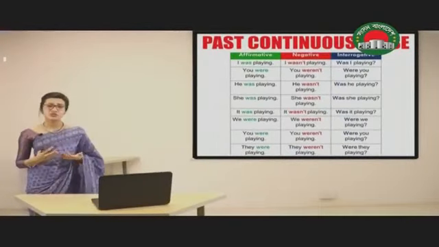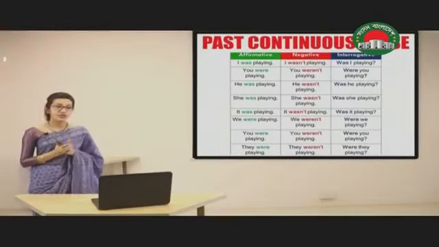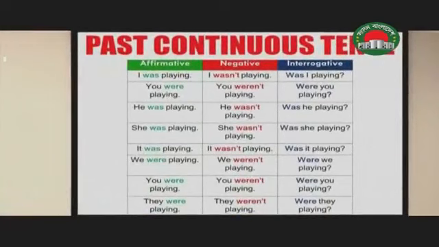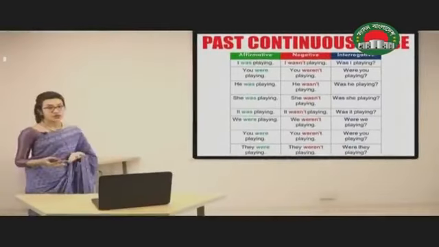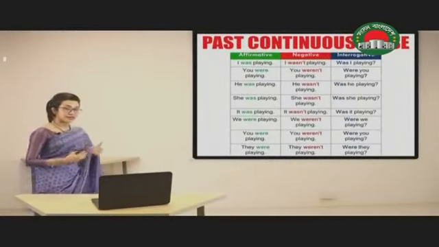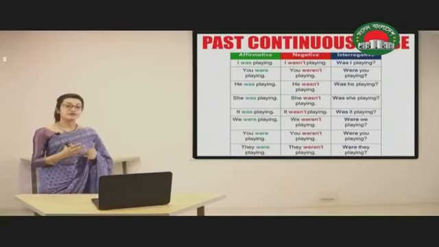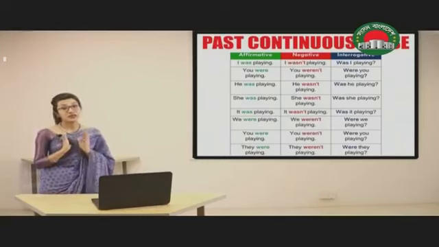If you want to pose a question or ask a question, you just have to put was or were at the beginning of the sentence. For example, were they playing? Were you playing? Was he playing? So the same sentence can be used in different ways using the same structure. Just you have to use the be verb at the right position.